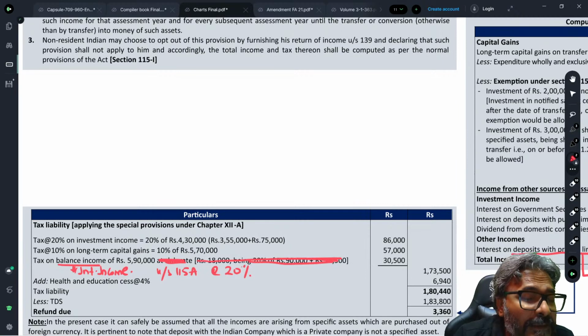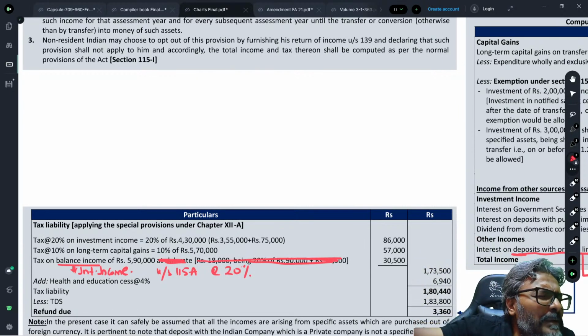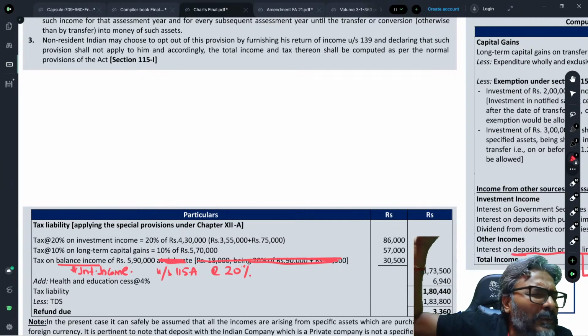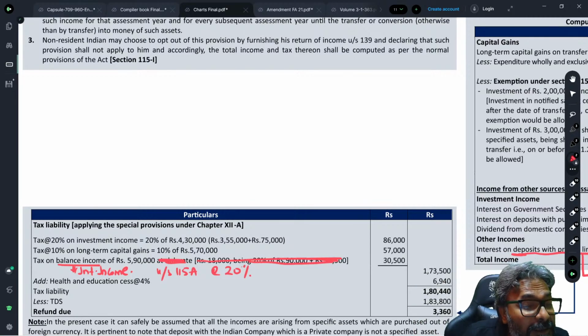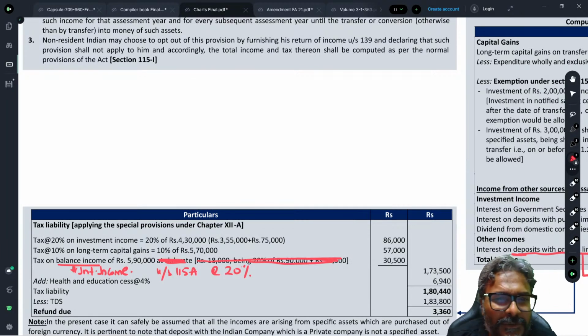So if it is an interest income of a non-resident, Chapter 12A may not be applicable because this is not an interest income arising from a specified asset. So Chapter 12A is not applicable. But still, this interest income will go under 115A, because interest income arising to a non-resident is assessable under 115A, and that rate, students, is 20%. I hope that every one of you is clear with this. A correction is required over here, students.